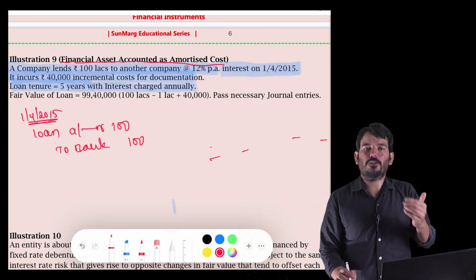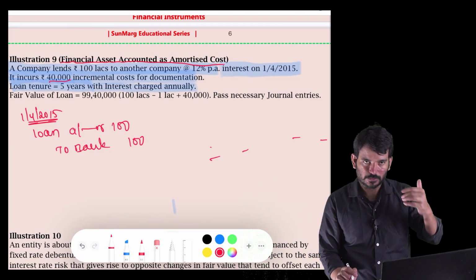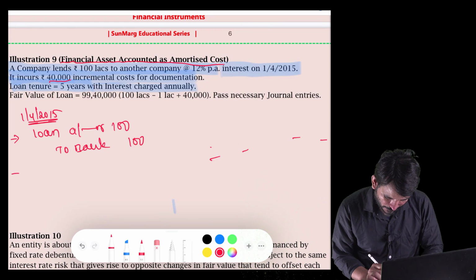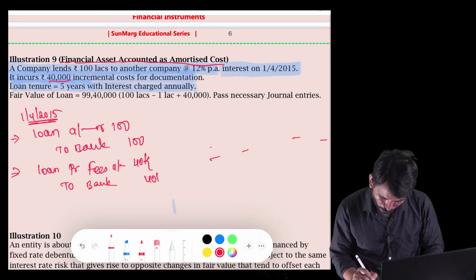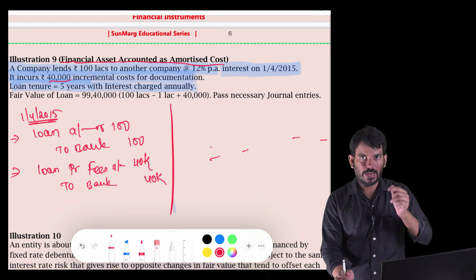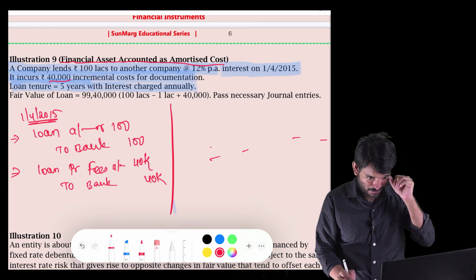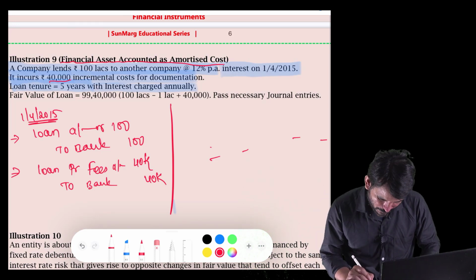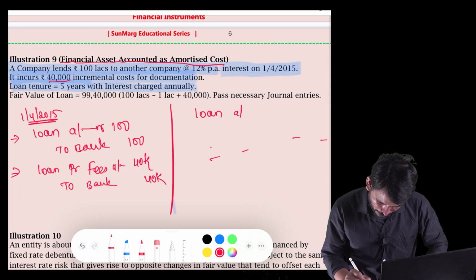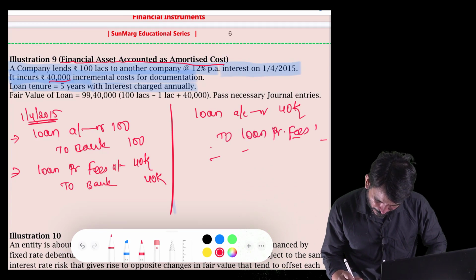While giving that loan, I am incurring processing fees of 40,000 rupees, which is also going out. So for processing fees, I will write loan processing fees 40K to bank 40K. No issues here. But because we are doing amortized cost, we will transfer this expenditure to the loan account only. So again debit loan account 40K to loan processing fee 40K.